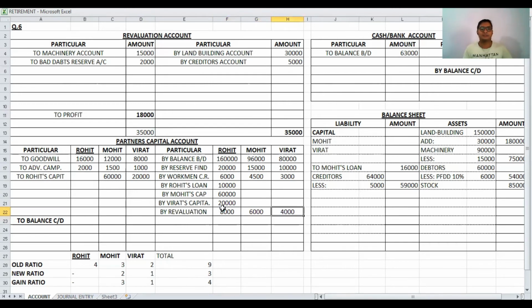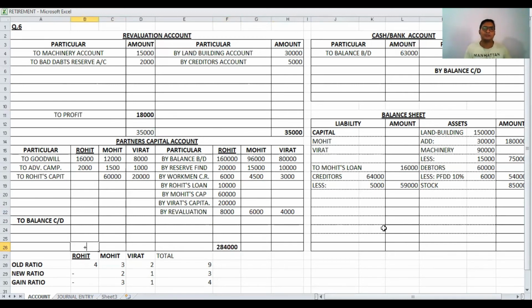Then after, there is again a change because it is a retirement chapter. So in the retirement chapter, first of all, we have to close the retired partner's capital account. The retired partner means Rohit's capital account. The total of Rohit's capital account is 2,84,000.